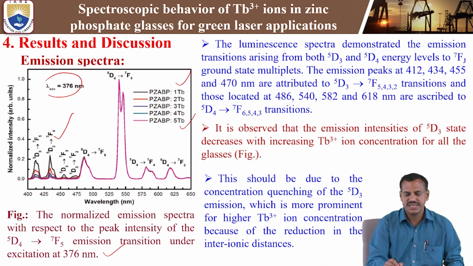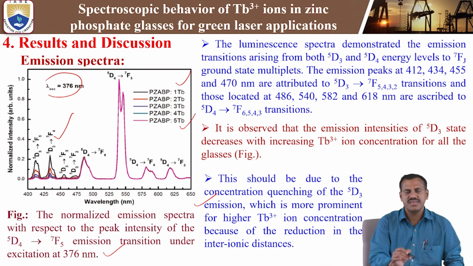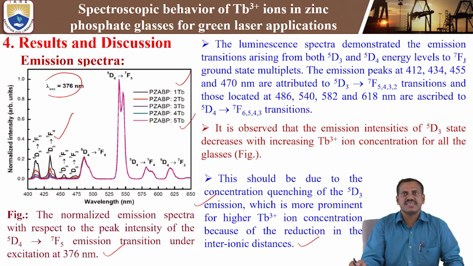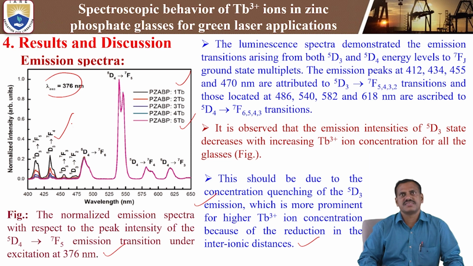This should be due to the concentration quenching of the 5D3 level emission, which is more prominent for higher terbium-3+ ion concentration because of the reduction in the interionic distance. That is why the concentration quenching takes place in the 5D3 emission transitions.